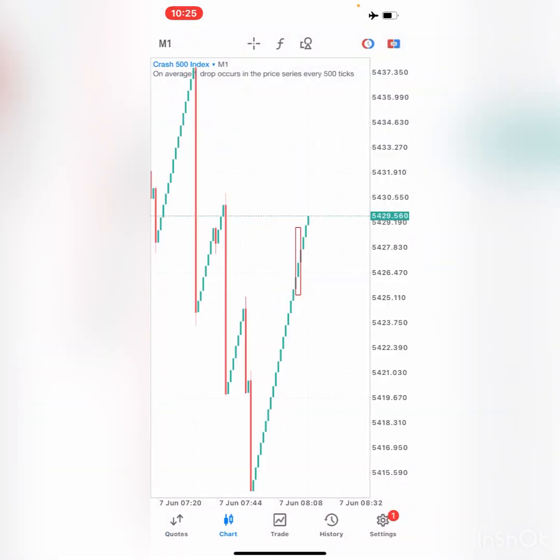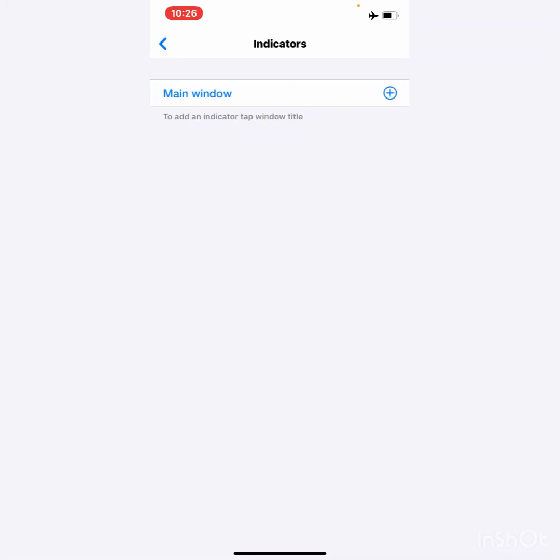And as you can see, I now have a blank chart that's showing me candlesticks only. I'm in my 1 minute time frame. I'm looking at crash 500 at the moment, and I'm just going to go to the indicators section and start installing the indicators that we need for this strategy.